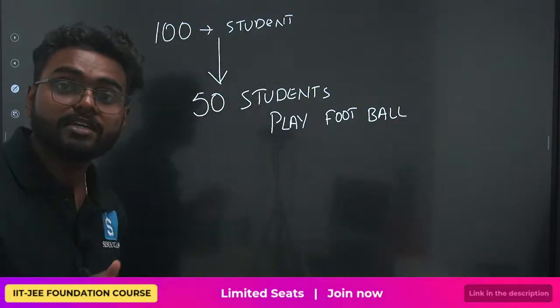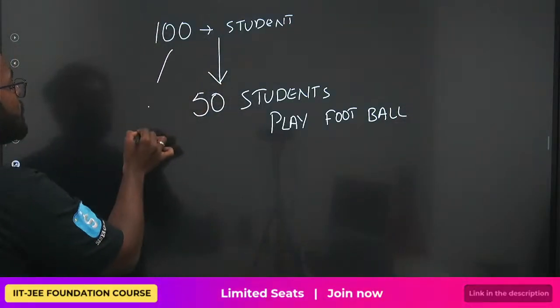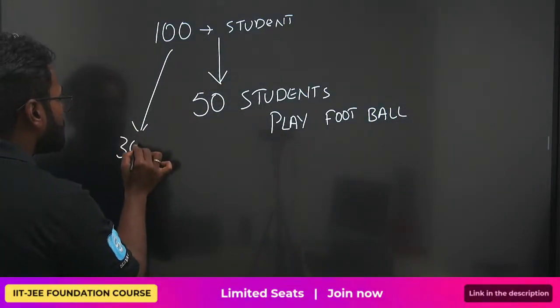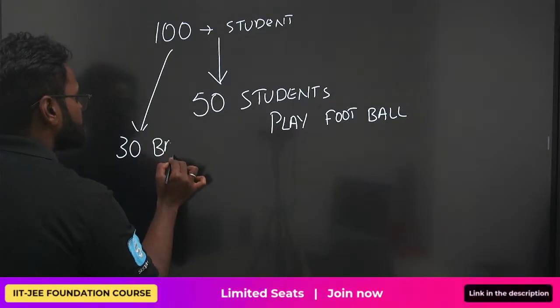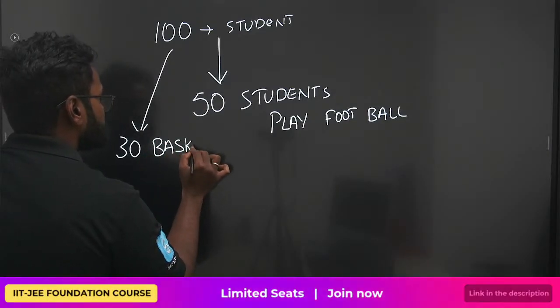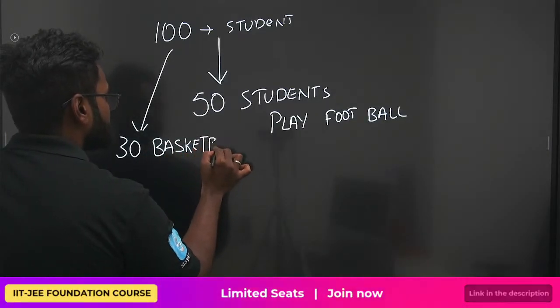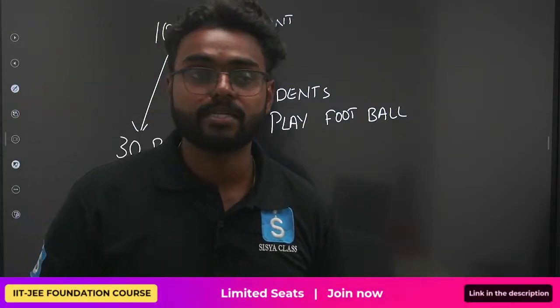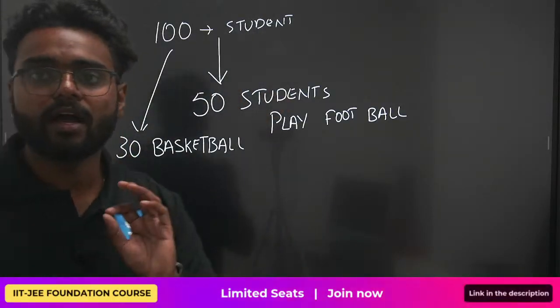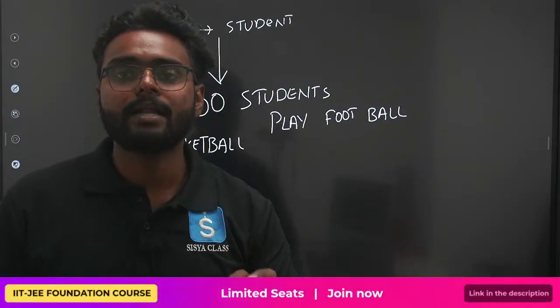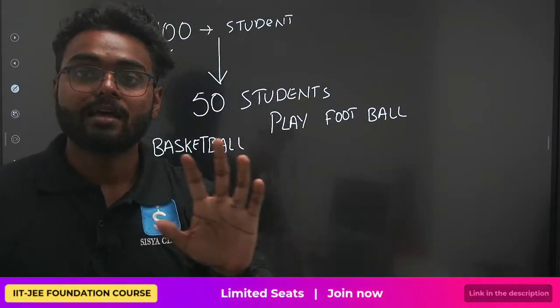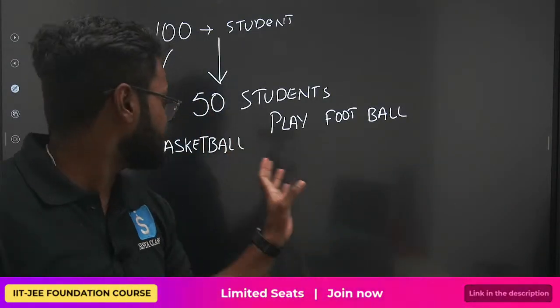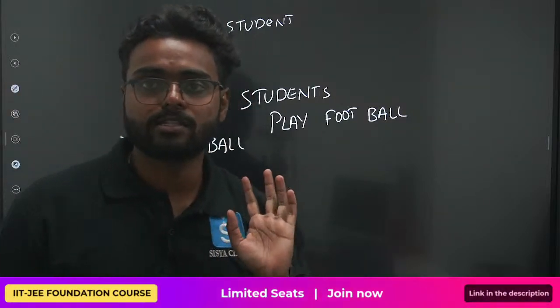Now, out of these 100 students, 30 students also play basketball. Now guys, please listen, the concept comes here. If I ask you, when you select someone, what is the probability that he plays basketball?